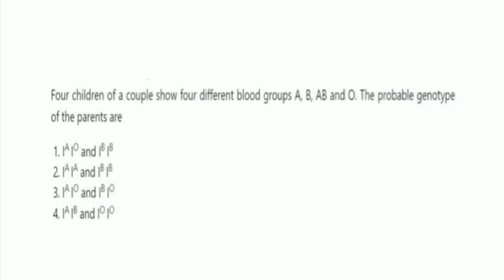Next one, 4 children of a couple show 4 different blood groups A, B, AB and O. The probable genotype of the parents are. And from this, the right one is option 3, IA I0 and IB I0.